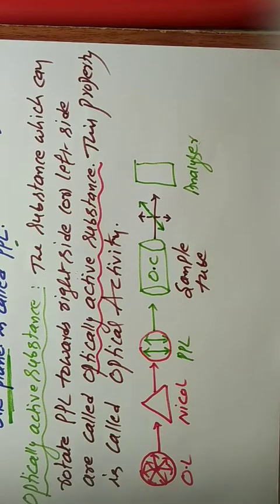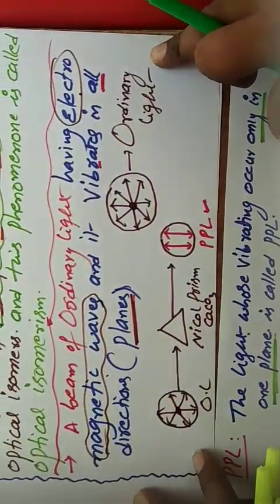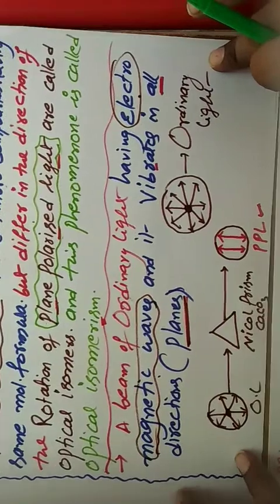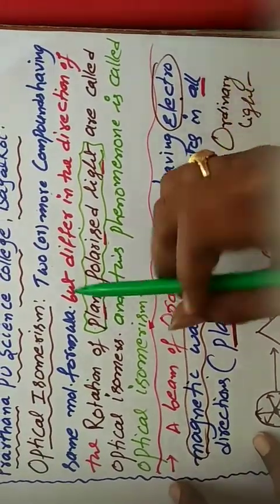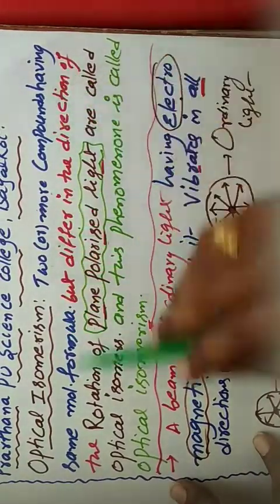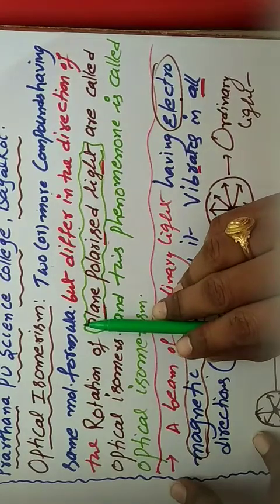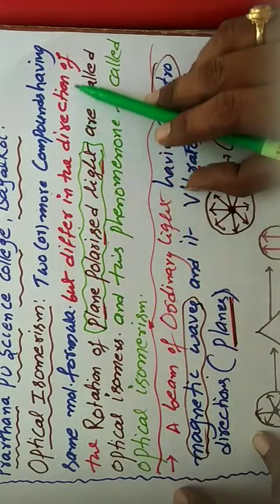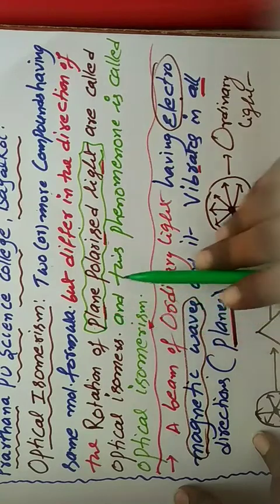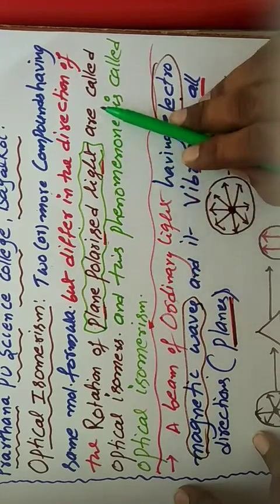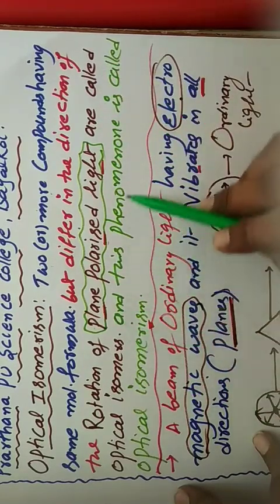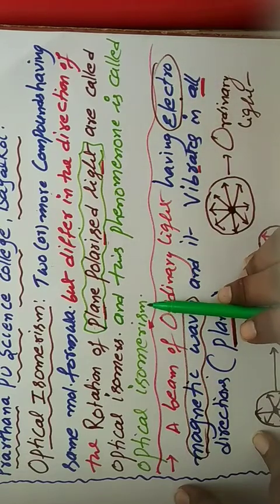So once again we discuss from the start. What is the first one? Optical isomerism. What is the definition? Two or more compounds having the same molecular formula but differing in the direction of the rotation of the plane polarized light are called optical isomers. This phenomenon is called optical isomerism.